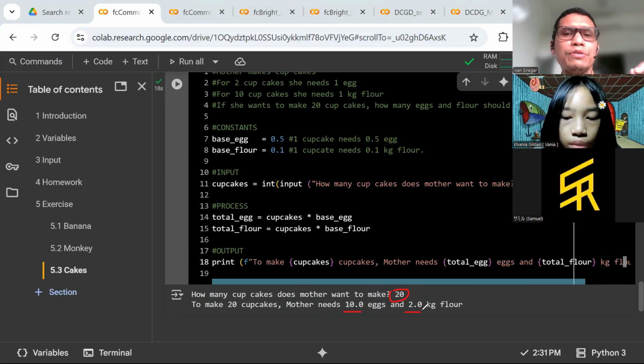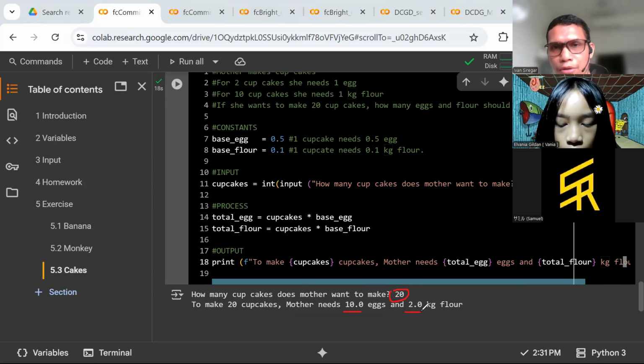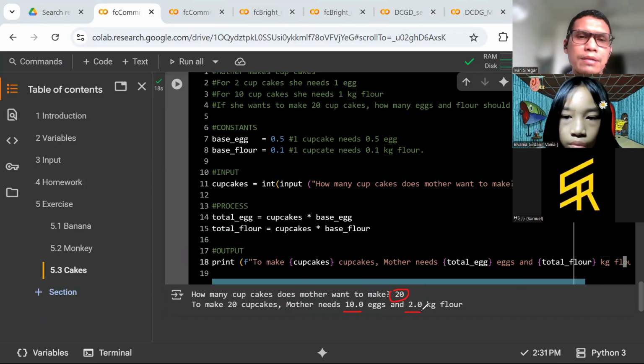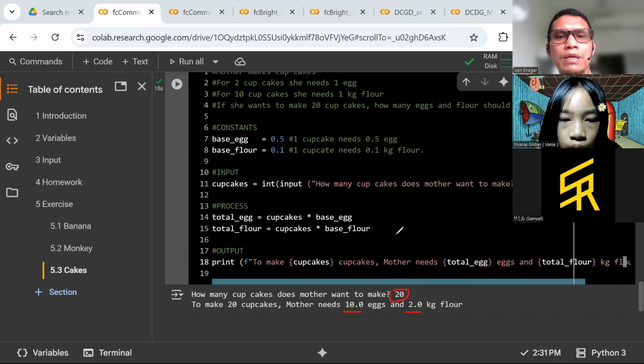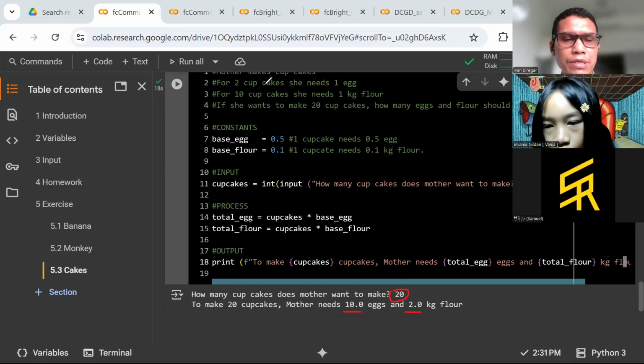Make sure first that you enter the same value as mine, so we can compare your result and my result. Once we have the same result, it means that your project is done also. I give you 1 minute to adjust and make sure that your output is the same as what you see on the screen.